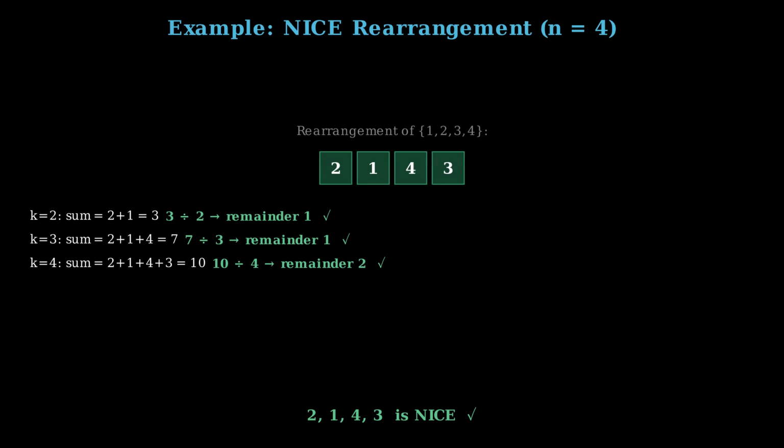Check k equals 3, sum of first 3 is 2 plus 1 plus 4 equals 7. Is 7 divisible by 3? No. Good. Check k equals 4, sum is 2 plus 1 plus 4 plus 3 equals 10. Is 10 divisible by 4? No. Good. So the rearrangement 2, 1, 4, 3 is nice for n equals 4.